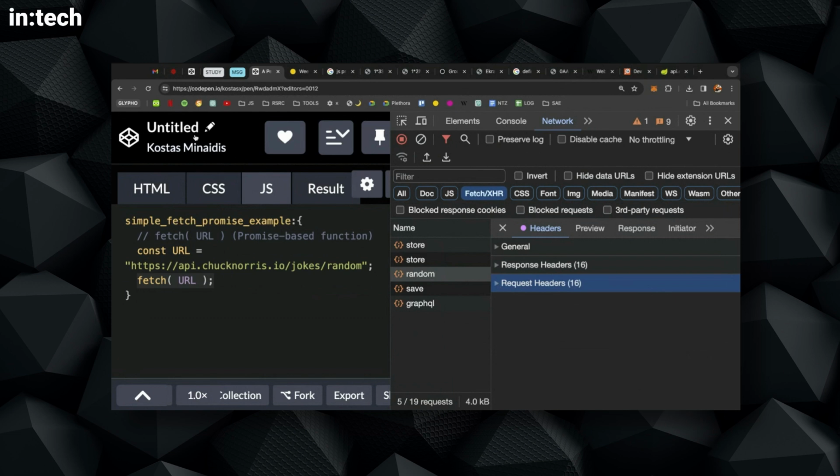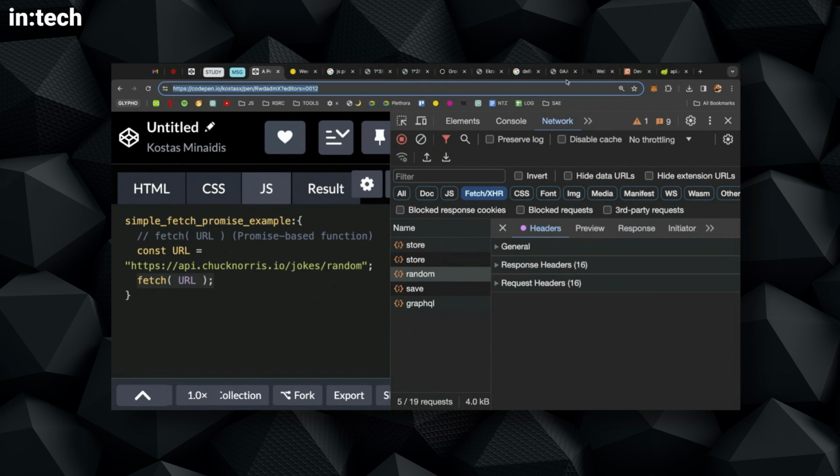Whenever we open up an address, like CodePen or Google or Gmail, or we use a fetch command to make a request, we not only send this URL, this web address somewhere, the browser also sends some extra information called the headers that we don't see unless we open up the dev tools.